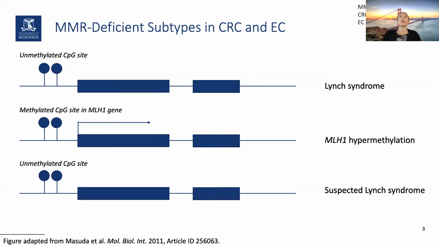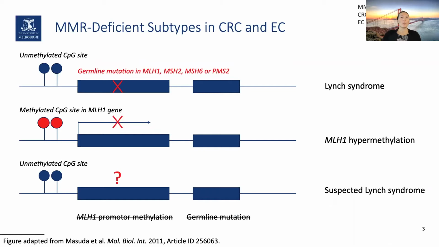Lynch syndrome is the most common heritable syndrome, which is known to be caused by germline mutations in the MLH1, MSH2, MSH6, or PMS2 gene. MLH1 hypermethylation has been shown to be caused by methylation of the promoter region in the MLH1 gene. So if the CpG site is methylated, transcription of the MLH1 gene is inhibited. And the etiology for suspected Lynch syndrome is currently not fully understood, but we do know it is not caused by MLH1 promoter methylation or by germline mutations.